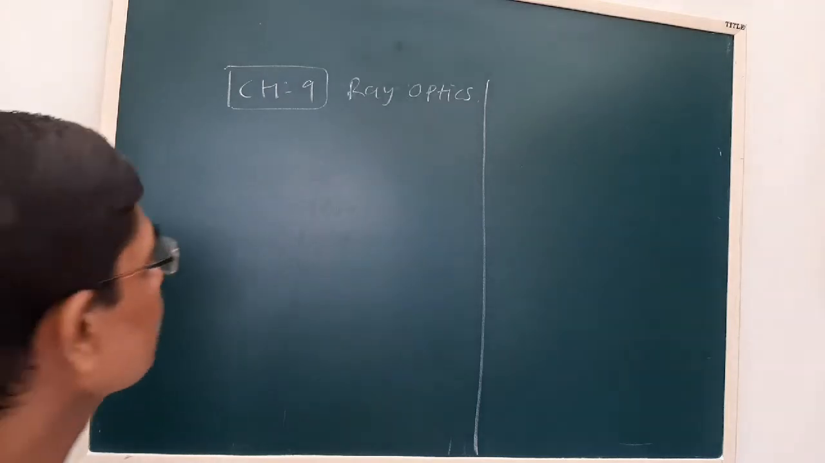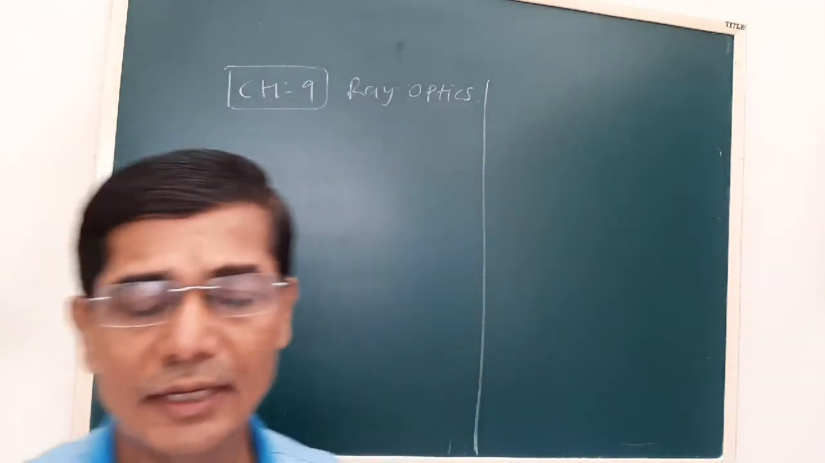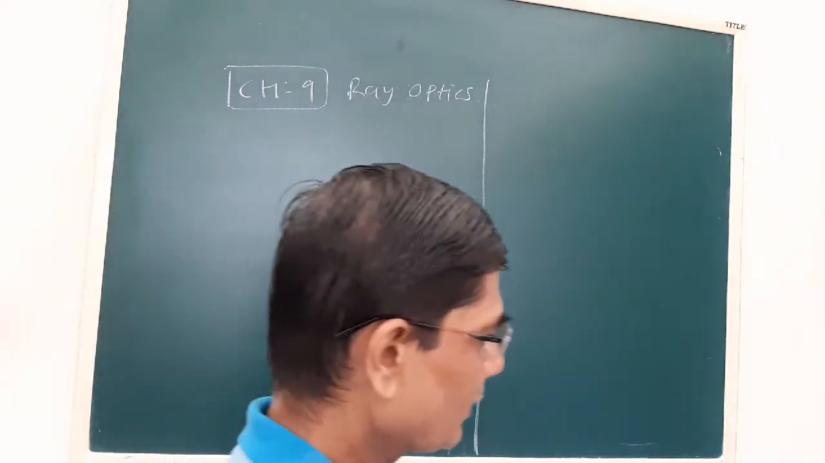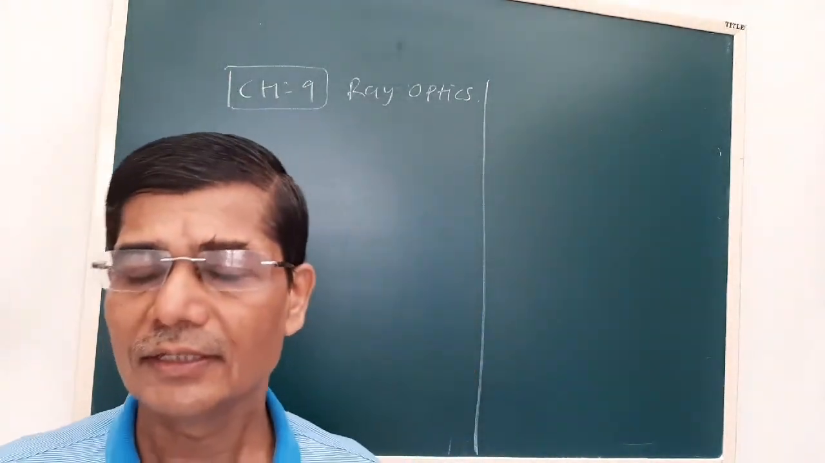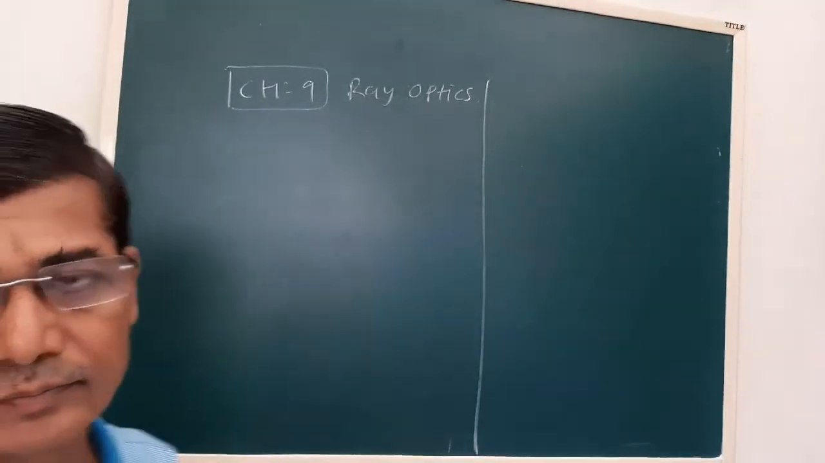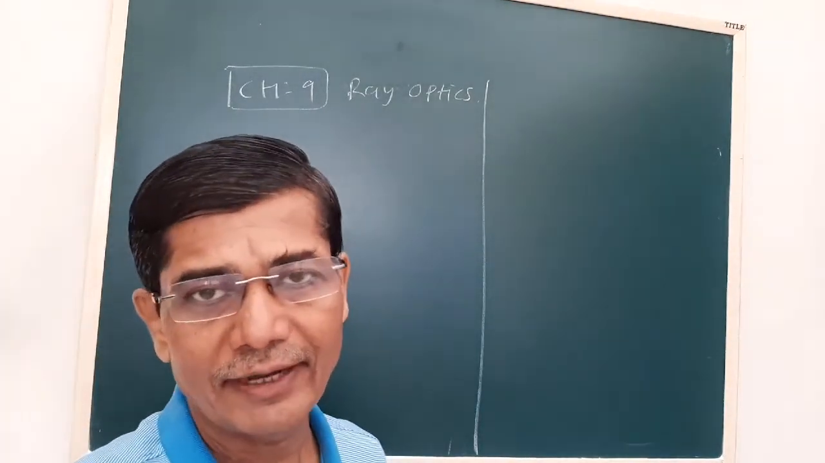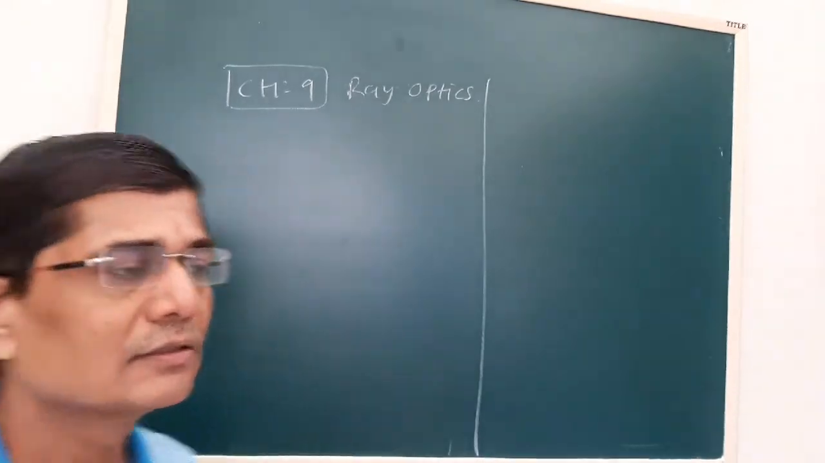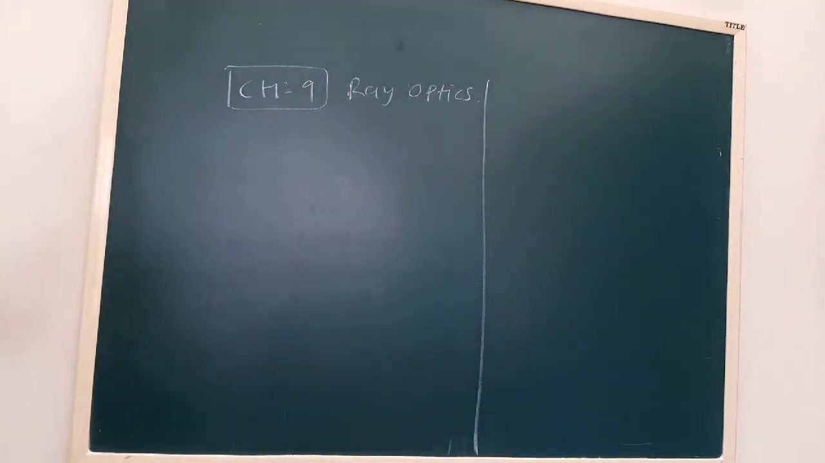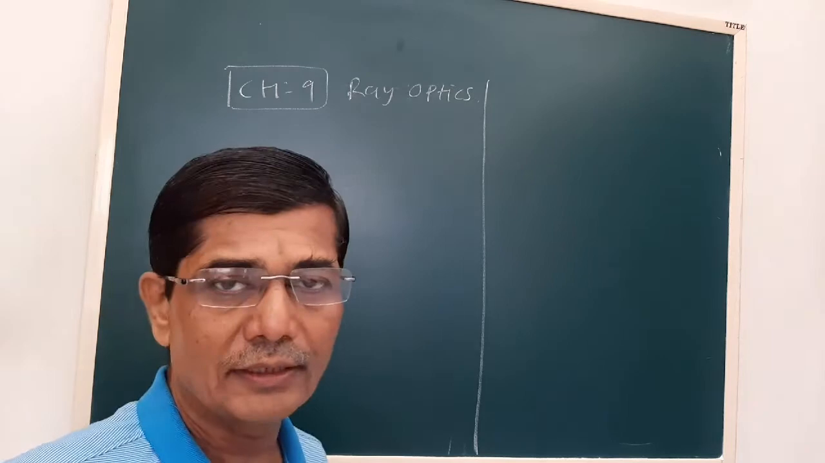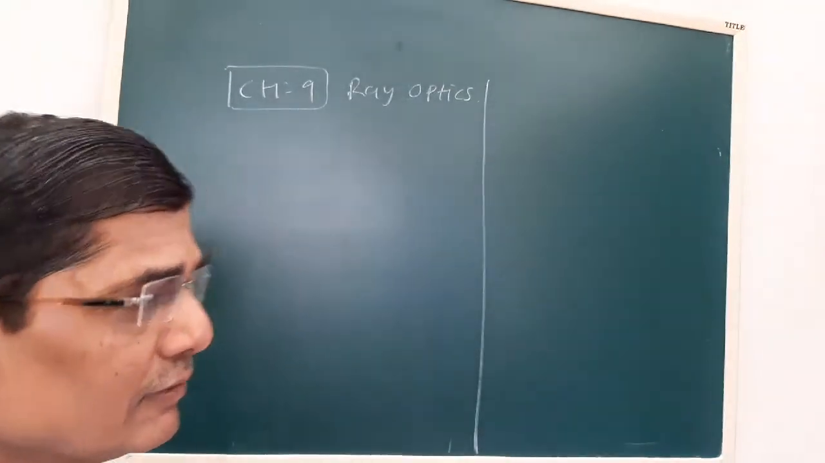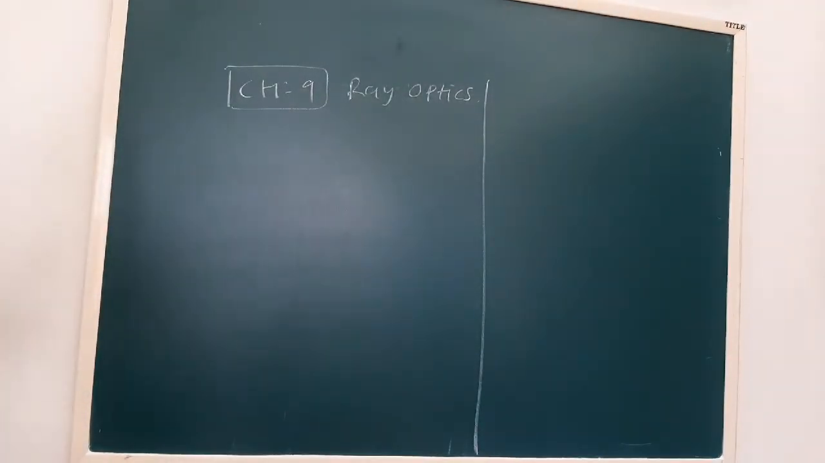Dear students, last time we started lesson number 9, that is ray optics and optical instruments. In this lesson we have to study different optical phenomena, like reflection, refraction, scattering of light, and dispersion of light. In the previous lectures we have completed reflection of light.